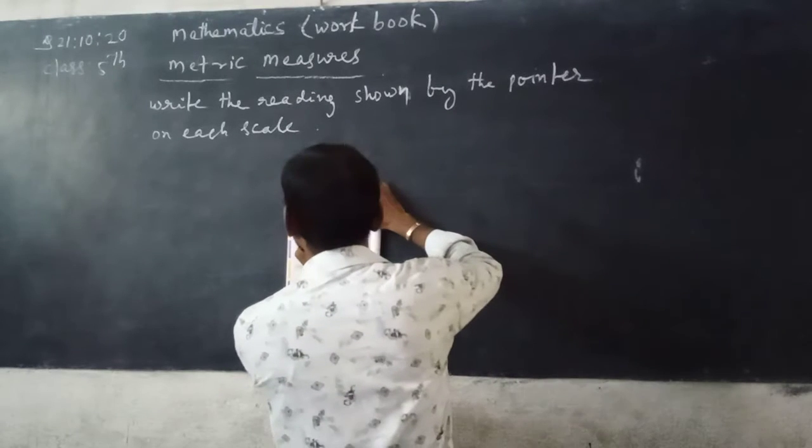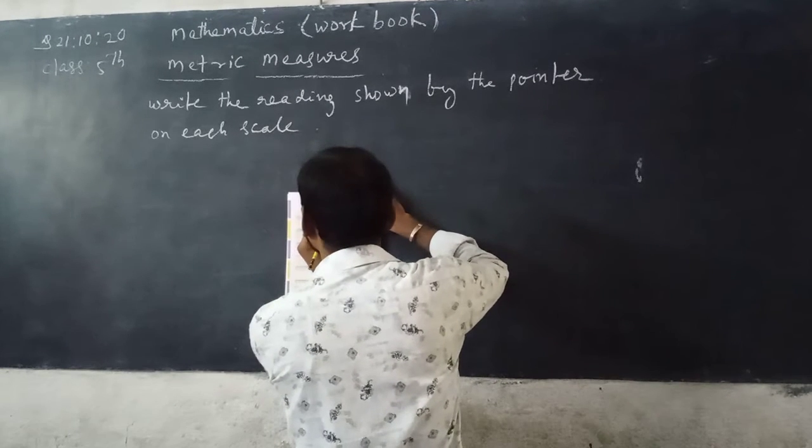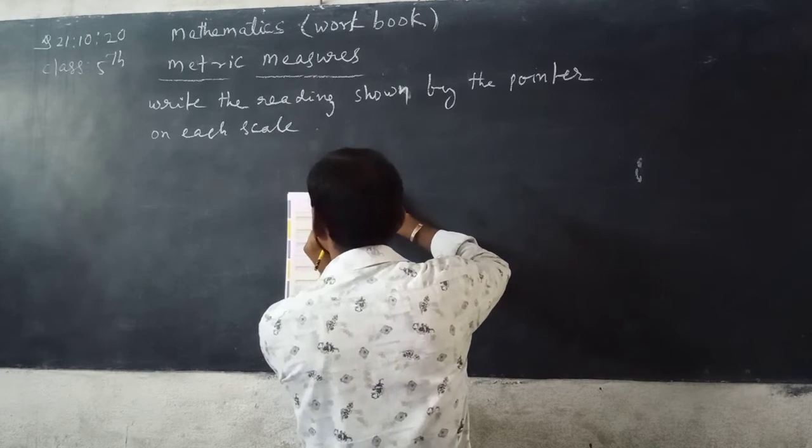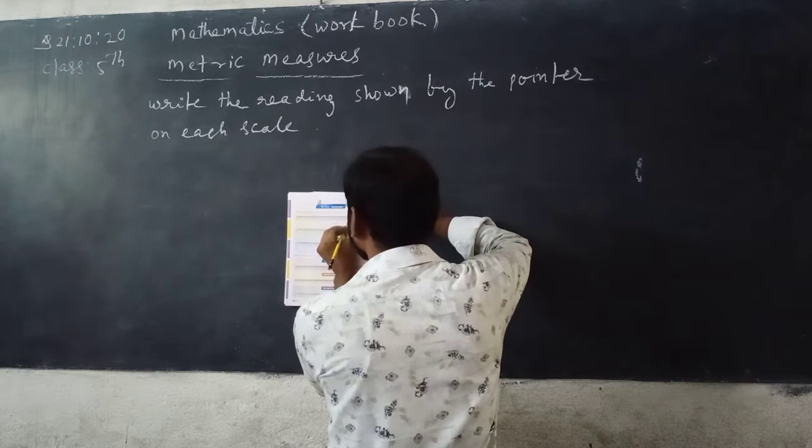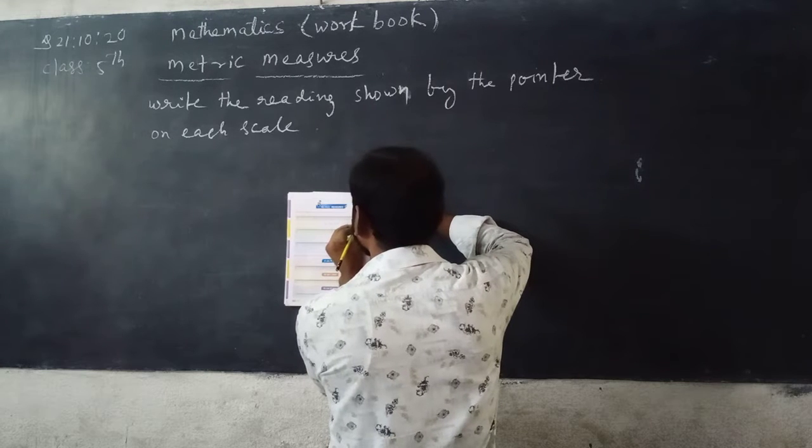First one is 8.4 centimeter, means 8 centimeter 4 millimeter.